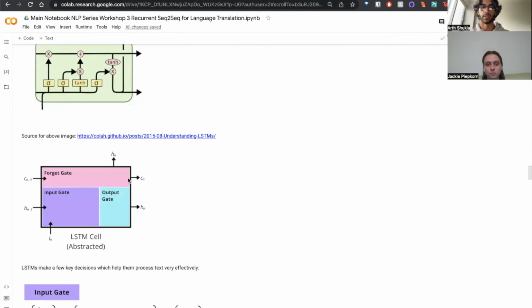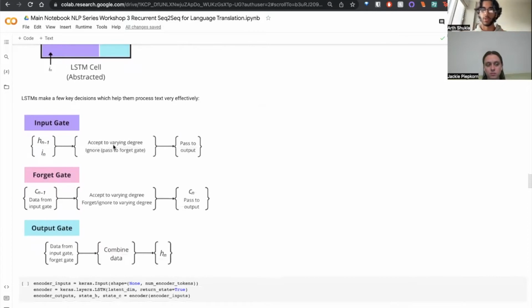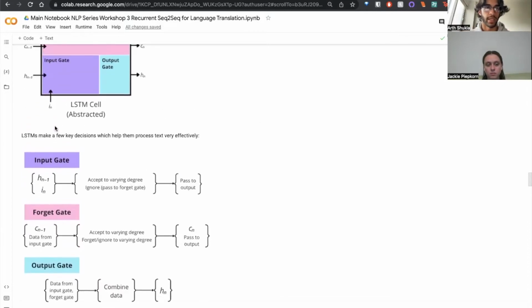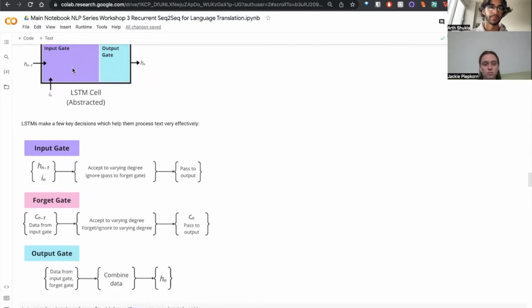So similarly, LSTMs can connect in this recurrent way, where an LSTM will take in some previous state information, Cn-1, Hn-1, as well as the current input to create the current state information as well as the current output. To look at this in a more detailed way, we have a decision tree for what each gate does. The input gate will take some previous hidden state information, and then it'll also take the current input. It'll accept all of this information to some varying degree and also choose to ignore some of it. Whatever it accepts goes straight to the output gate, and in order to ignore some stuff, it'll pass that information off to the forget gate, which handles forgetting stuff.